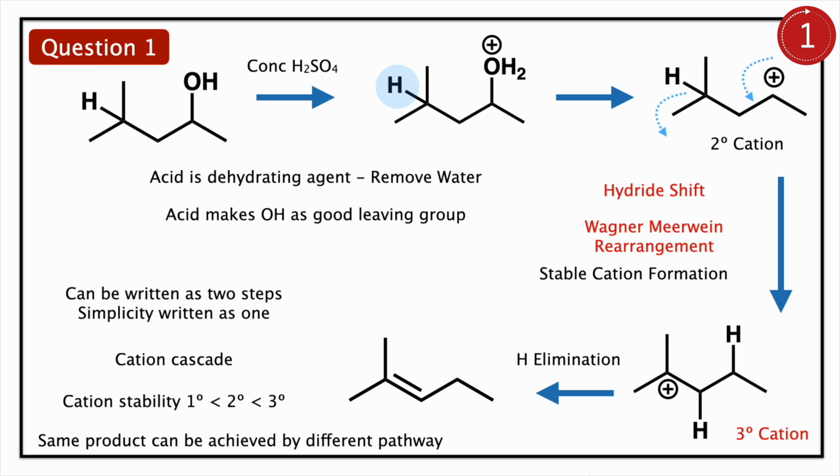This is a typical Wagner-Meerwein rearrangement. You are using an alcohol, and acid is there. Acid makes the alcohol a good leaving group as water. So water leaves, and you have cation formation. The formed cation is a secondary cation. There are chances for a tertiary cation. For that, a hydride has to shift. So with the hydride shift, you have a tertiary cation. Since you have a stable cation, there is no other quenching pathway. So what really happens is hydrogen eliminates. You have an alkene. So cation stability drives the Wagner-Meerwein rearrangement.